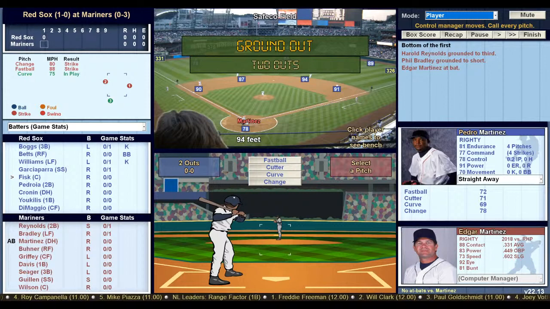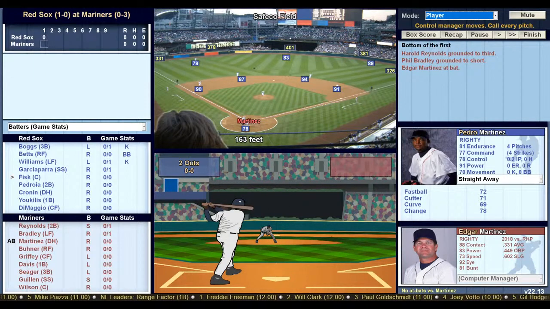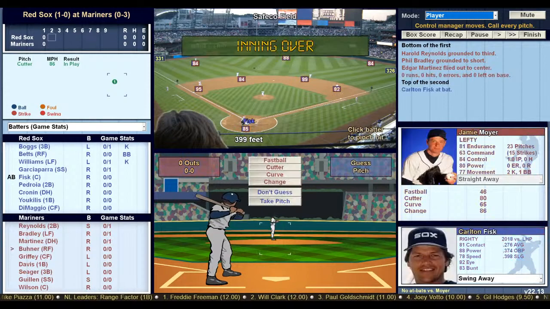And here's Edgar Martinez. Gonna go with a cutter in. Martinez sends that ball deep to center field. And it's caught at the wall. What a catch by Dom DiMaggio. And the side is retired. So that's what I like to do with the pitching.